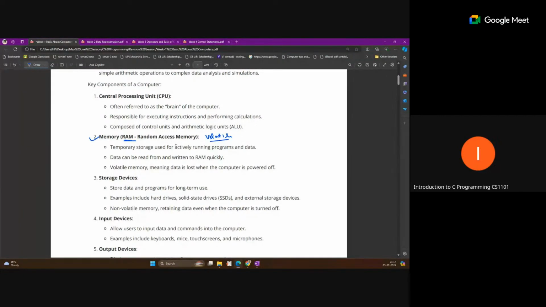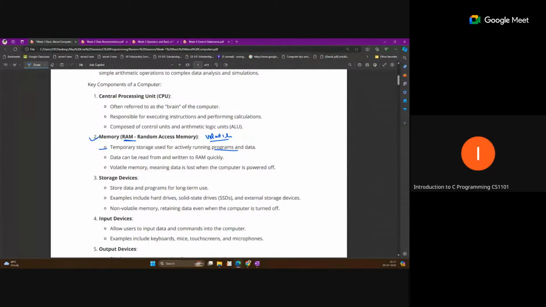Volatile means when we turn off the power, the data inside the RAM will be removed. That is why it is called volatile memory; it is temporary storage used for actively running programs and data. Suppose, as a general example, we are running some video on our computer.